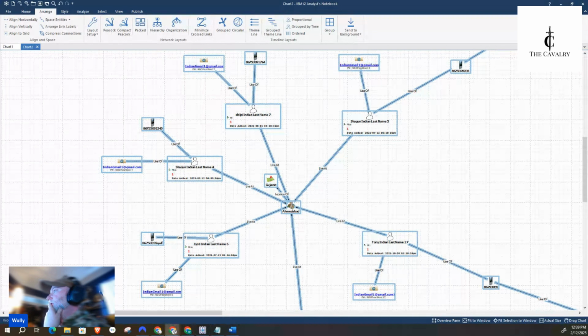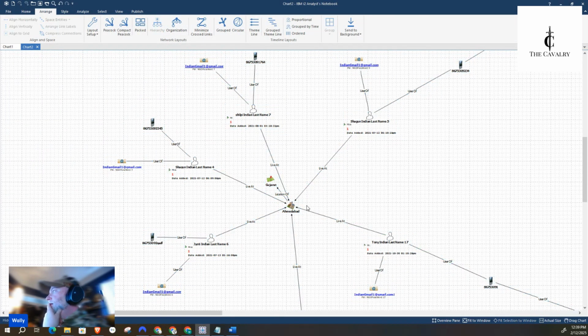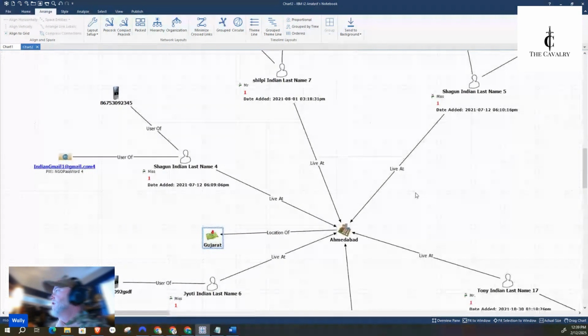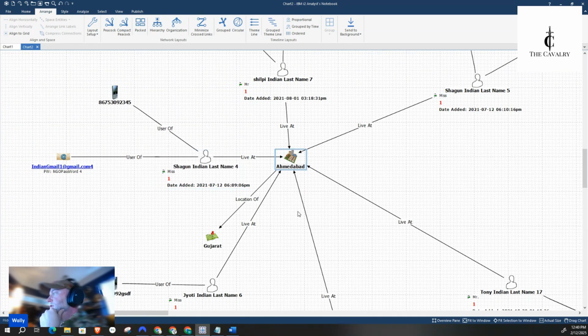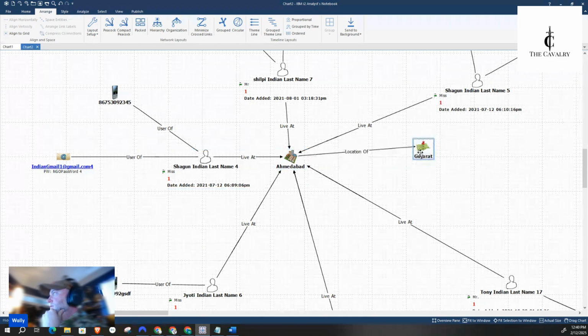All right. Okay, so these people are all from the city of Ahmedabad, which is in Gujarat. And this is what you would say is the typical layout for this, right? City is typically going to be the central node because that's the common factor for all these people. It's going to be location, right? So all of these people live in this place, this city, which is in this place.